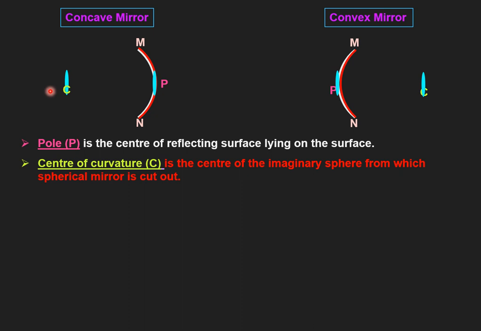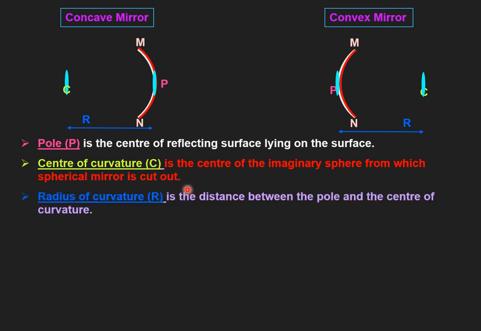This is known as center of curvature. It is as if this is the center of this whole sphere. Similarly, if we complete this, this point C will seem to be the center of this complete imaginary sphere. So the center of curvature is the center of the imaginary sphere from which the spherical mirror is cut out. Now the third term is radius of curvature. Radius of curvature simply means the distance from the center to this pole.